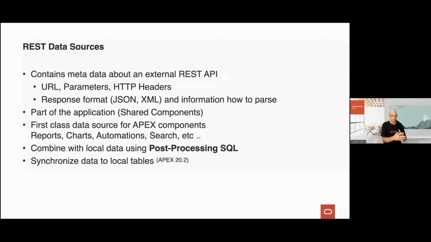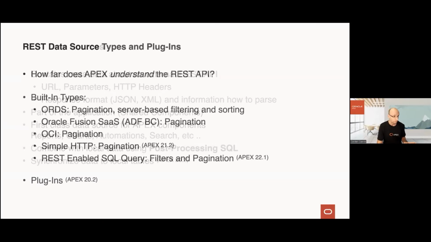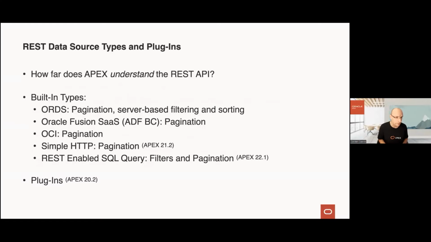And you can combine it in several ways, right? So when you get data back from a REST data source, every component allows you to use post-processing SQL so that you can further convert the data, and you can join the data from a REST source to a local table and other stuff. And also since 20.2, you can synchronize data from your REST data source to a local table in your schema, declaratively, right? You just configure synchronization, you configure the method, the interval, and Apex takes care of everything, right? Really without any coding.